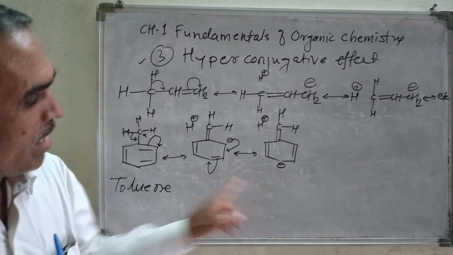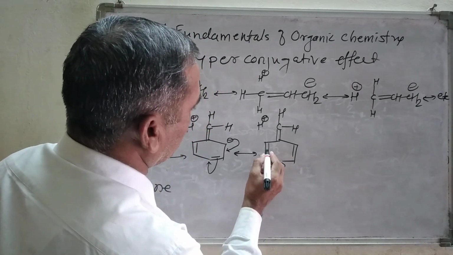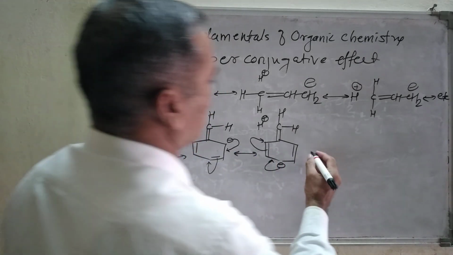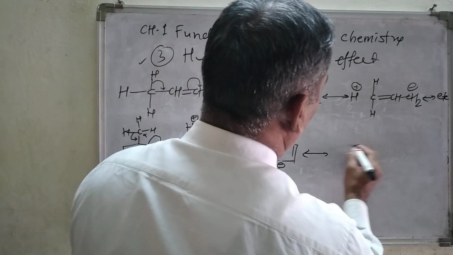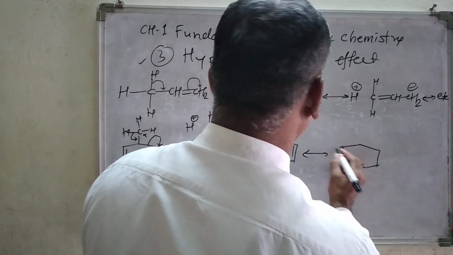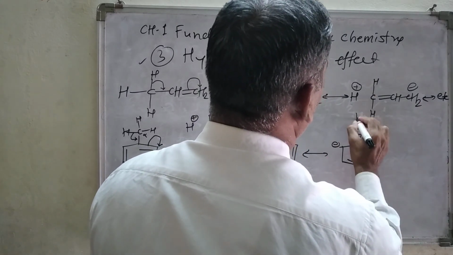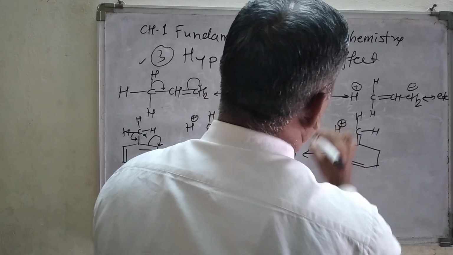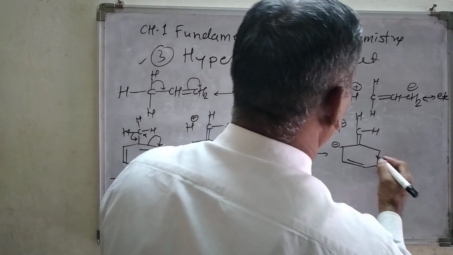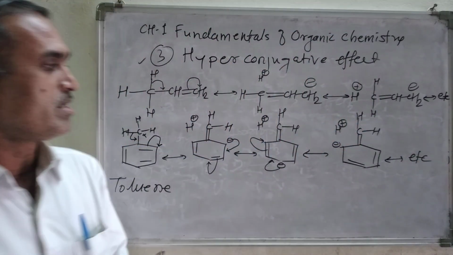And then again we can draw this negative charge coming here, then this double bond concentrates the electron density over there, and you are going to get the structure further. Here double bond, negative charge here, double bond CH, this hydrogen as it is, the positive charge, and this double bond remains as it is. So on and so forth.